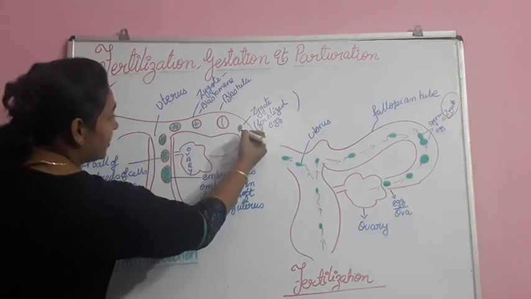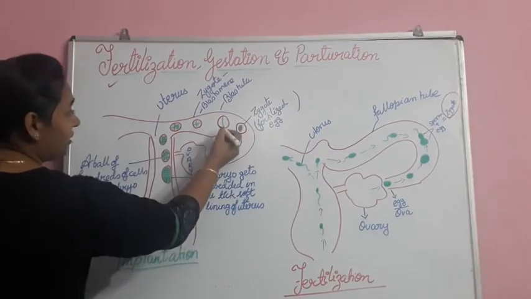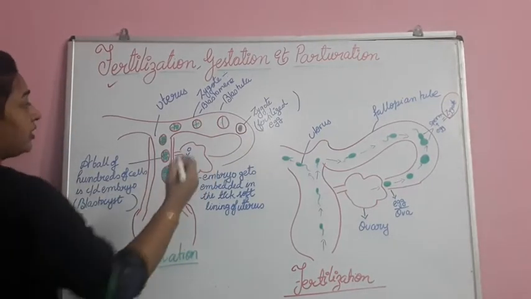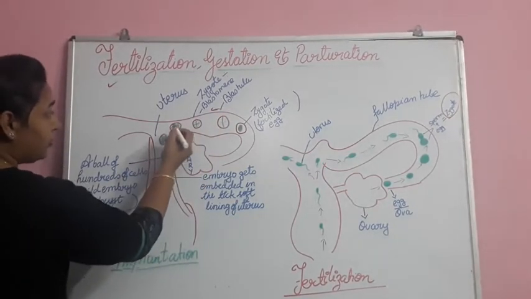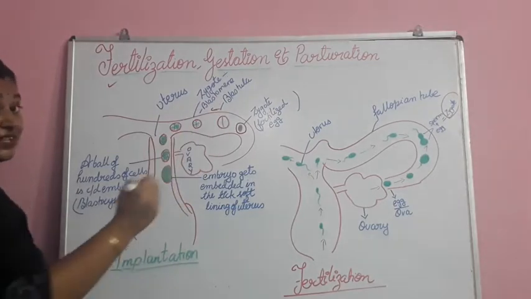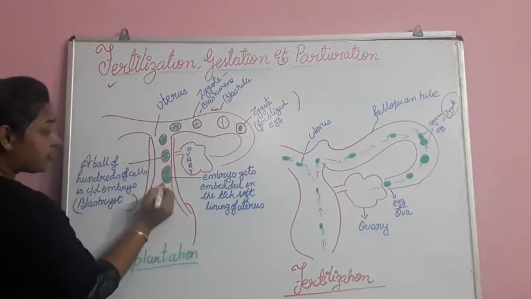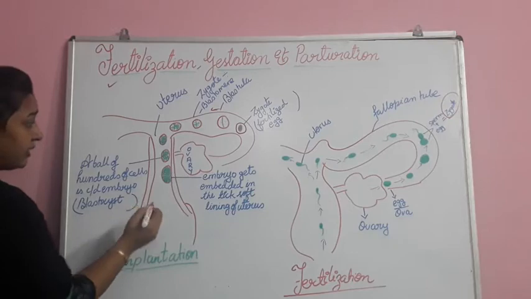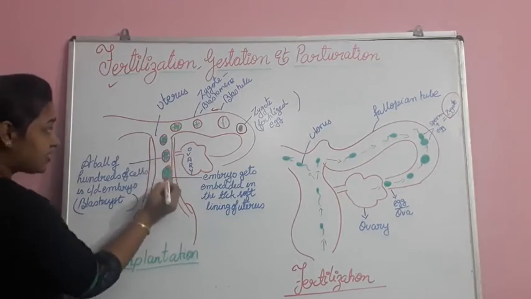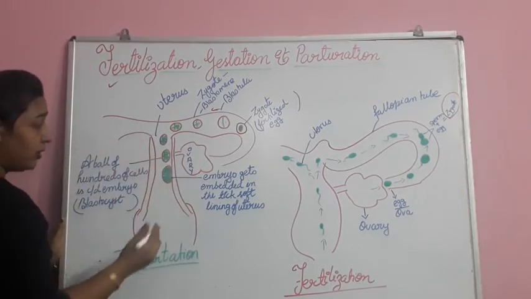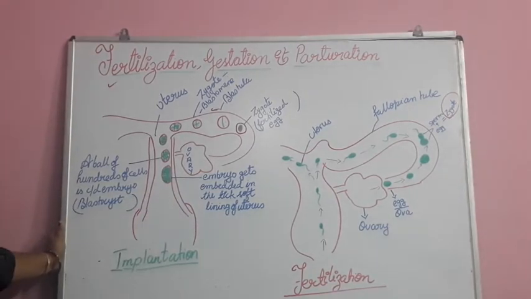Here you can see this one is a zygote, which is a fertilized egg. This is going to be divided into the morula. Then from the morula it will divide into the blastula, with blastomeres meaning the divisions of the cells. Now here a ball of hundreds of cells will be present. This is the uterine cavity and wall of the uterus. This cellular ball-like structure will come and touch here. That is called implantation.